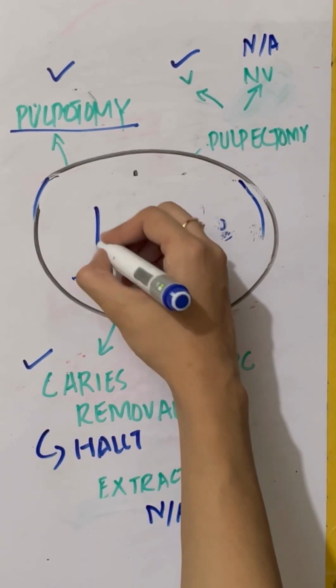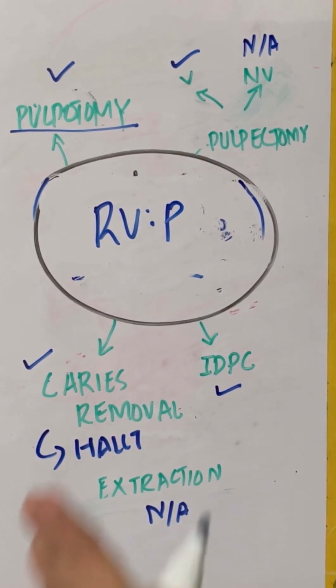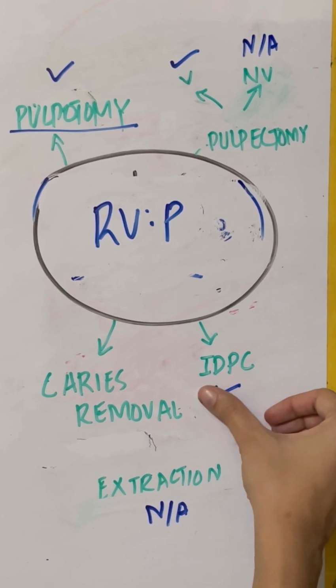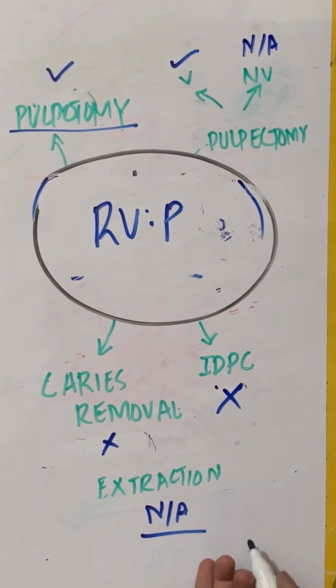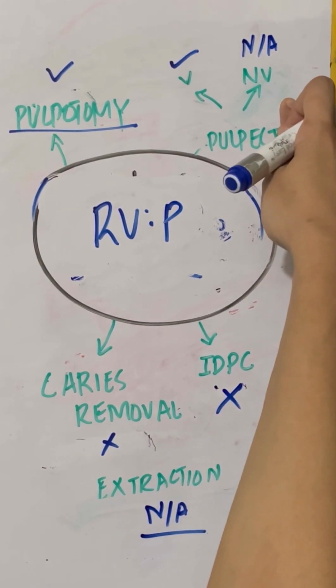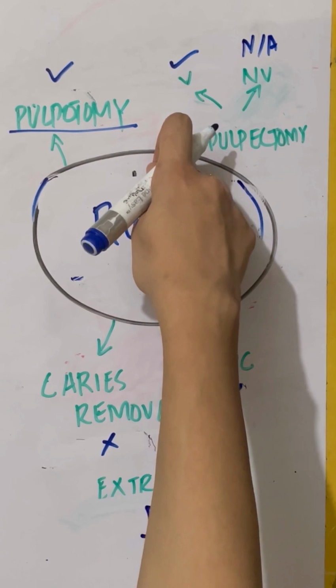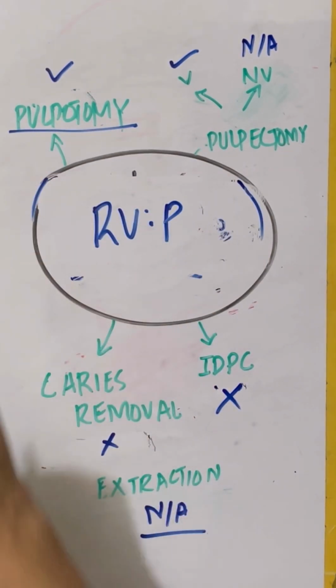What if the patient is coming with reversible pulpitis? Then we will not go for caries removal. We will not go for indirect pulp capping. The extraction will be inapplicable. We will not go for non-vital pulpectomy. We can go for vital pulpectomy and we can go for pulpotomy.